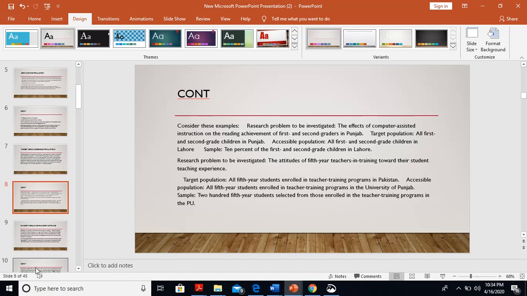Research problem to be investigated: the attitude of fifth year teachers in training towards their students' teaching experience. Target population: all fifth year students enrolled in teacher training programs in Pakistan. Accessible population: all fifth year students enrolled in the teacher training program in the University of the Punjab. Sample: 200 fifth year students selected from those enrolled in the teacher training program in the PU.